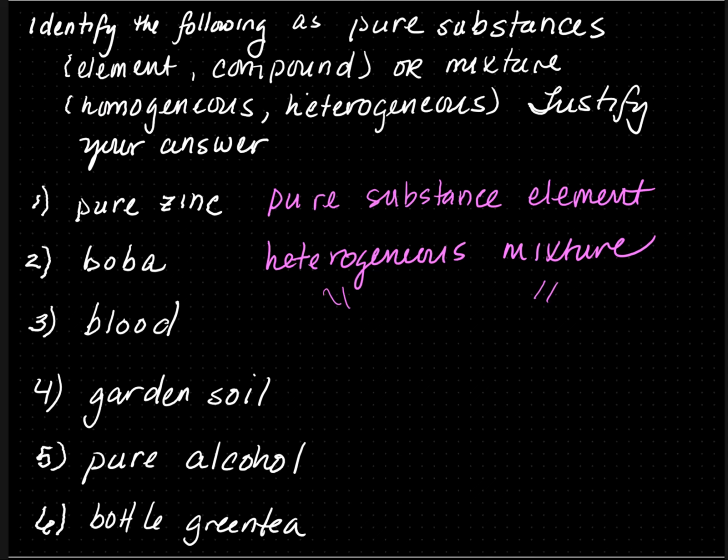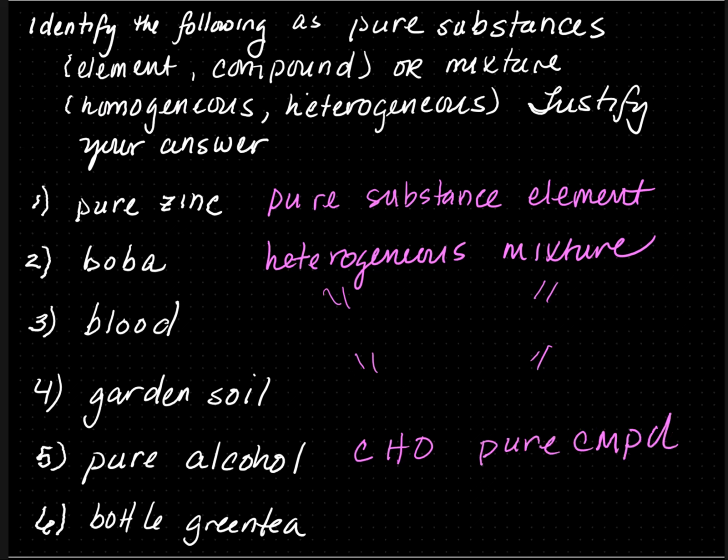Garden soil is also a heterogeneous mixture. If I take a sample of garden soil, no matter where I take it, it is not the same throughout. You might have fertilizer, you might have rocks in there, you might have a little grass in there, you might have bugs in there. Pure alcohol is made up of carbon, hydrogen, and oxygen. So this is a pure substance that is a compound.